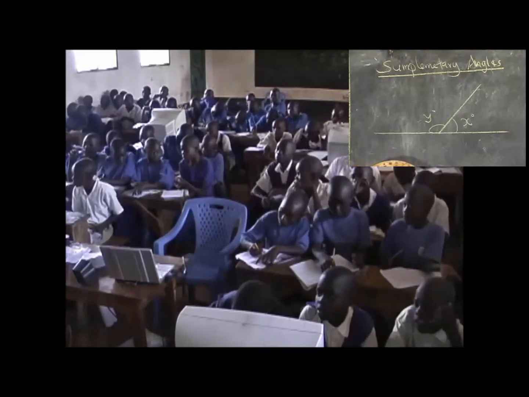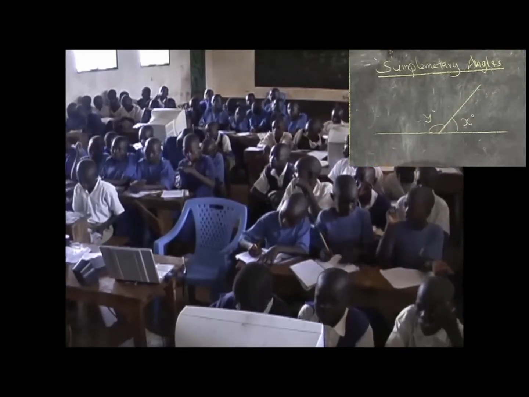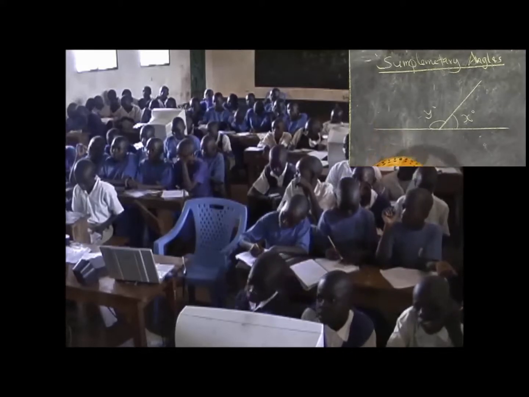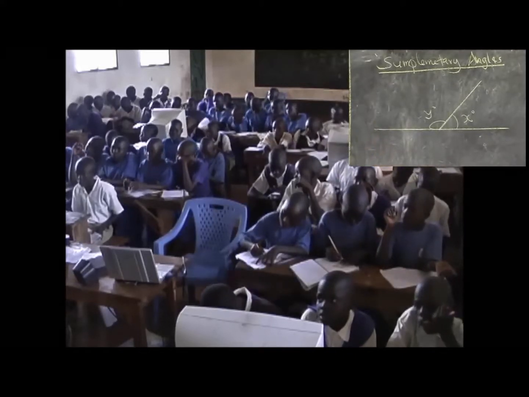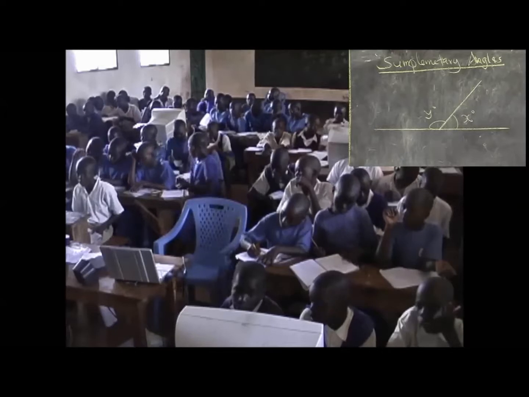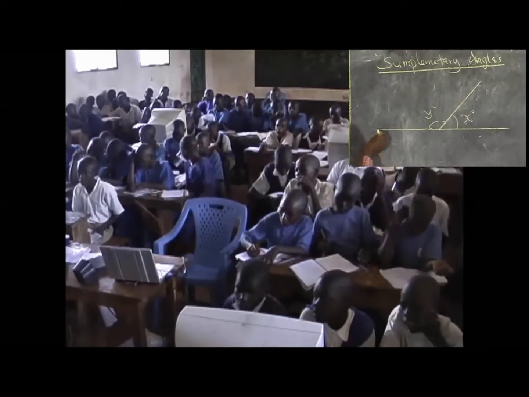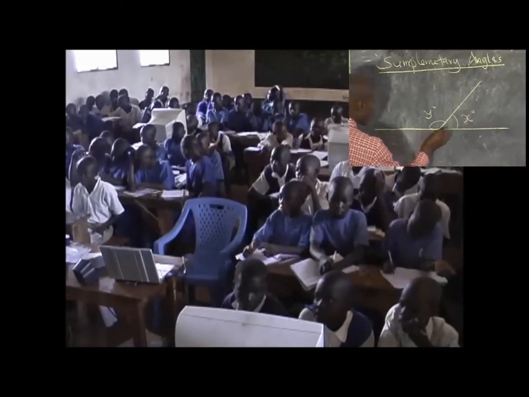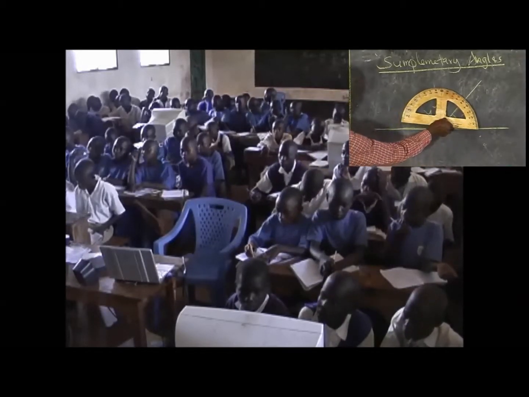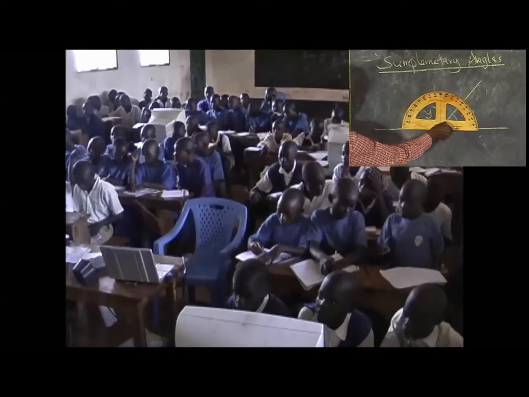Then remember, as I said, that for you to get the size of any angle, you must take one of the two lines forming the angle as your baseline. So in this case, I'm going to take this line up to this point as my baseline. Therefore, I will have to place my protractor in this form.